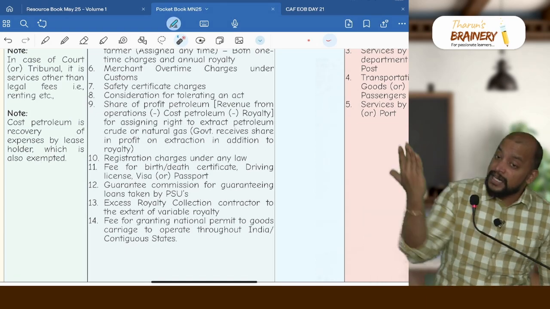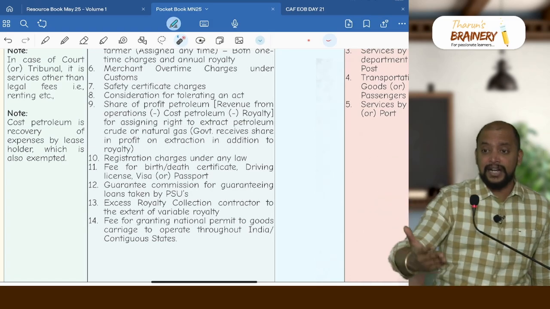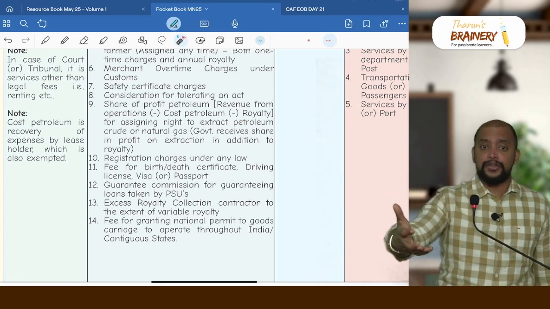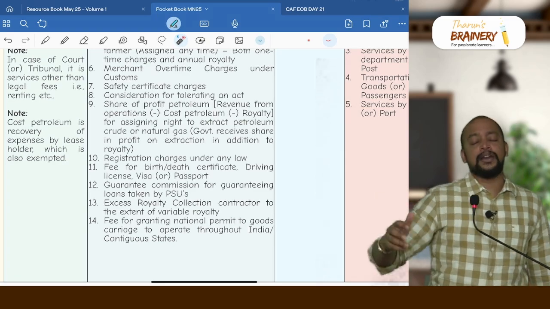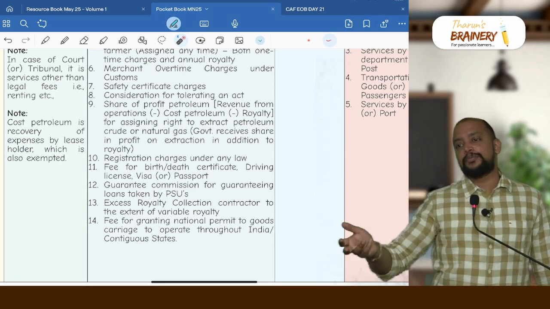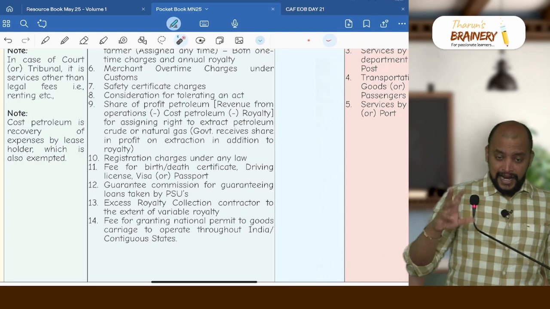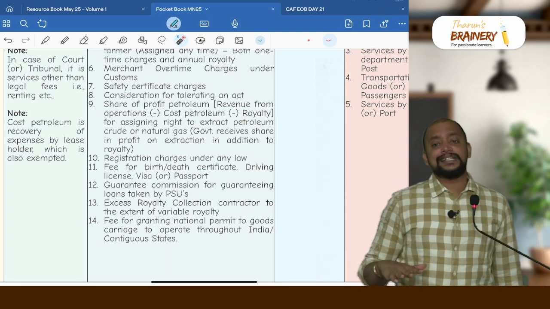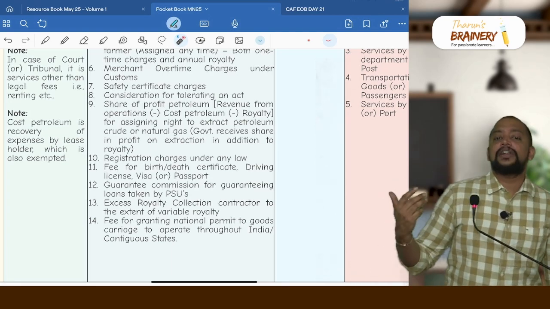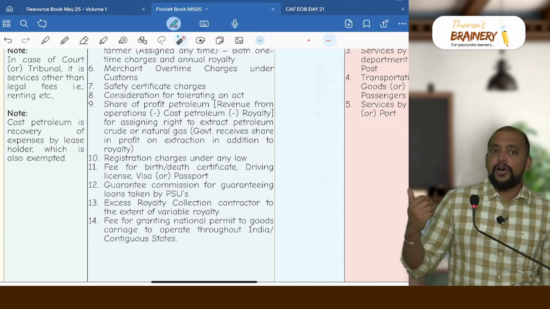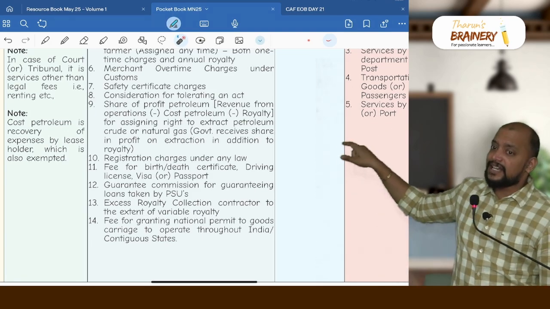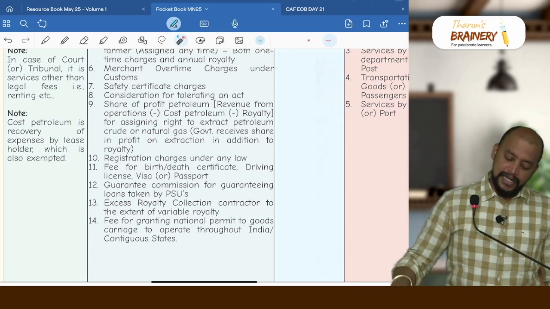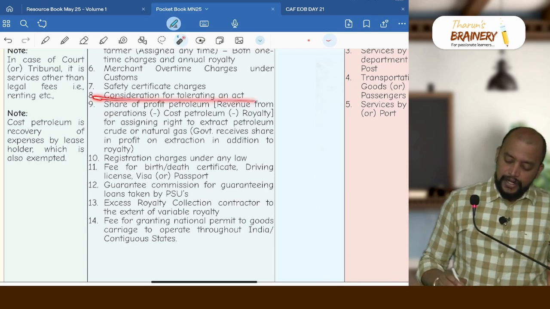But when he terminates the contract, definitely that is going to cause a huge loss to me. So due to that reason, to penalize the person or to discourage the person from doing it, I will be levying it. Again, it will not be treated as consideration, it will not be taxable. In all other cases, the damages or any amount collected will be taxable. However, if it is by government, then it will be exempted. Okay, so that is this. So consideration for tolerating an act.